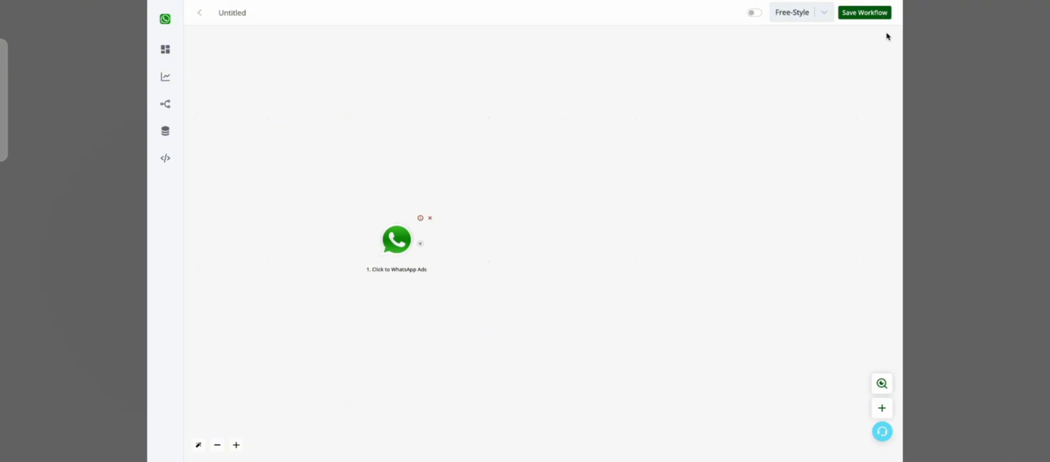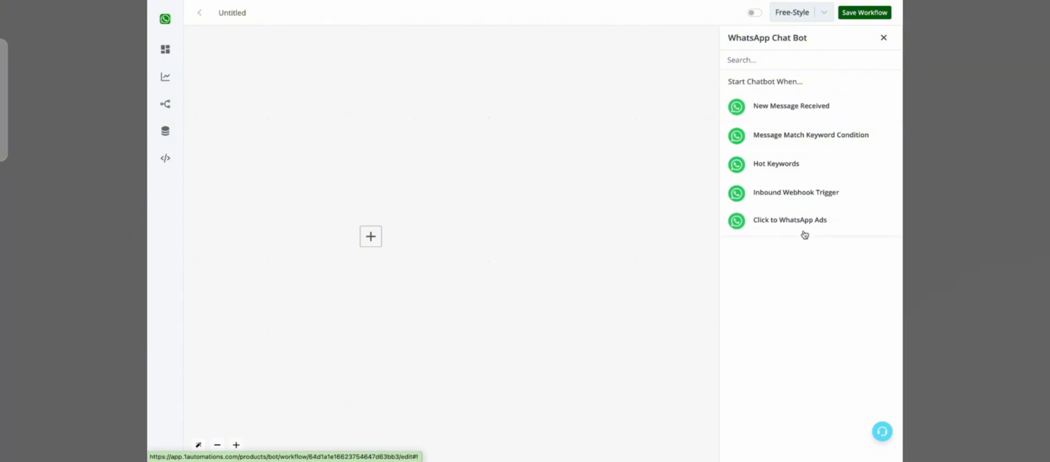The placement of the triggers is as per priority. This being the highest, it means if you have set a bot flow with new message received, message match as well as hot keyword, for the same keyword in both cases, and new message would get triggered with any keyword, our system would first initiate the hot keyword flow. If this doesn't exist, it would initiate the message match keyword flow. If there is no keyword match, then it would initiate the new message received.